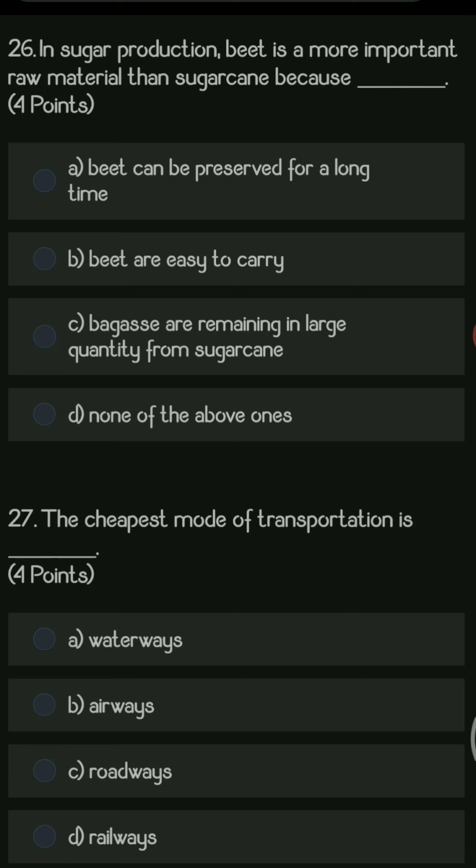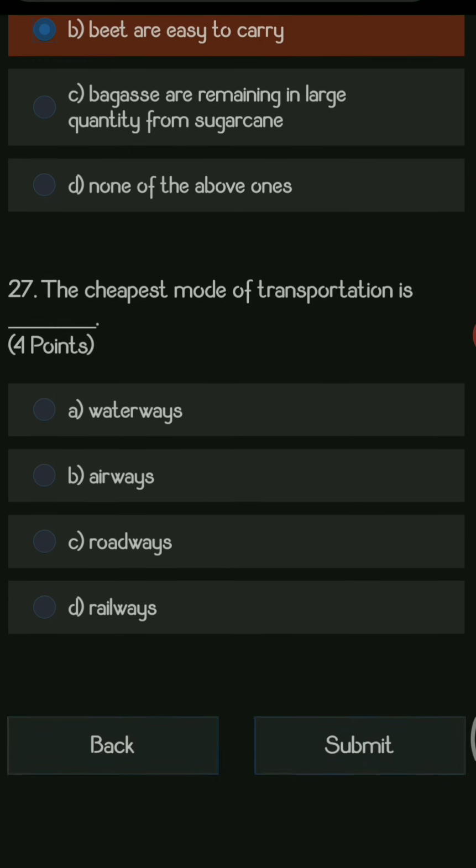In sugar production, beet is a more important raw material than sugarcane because options are beet can be preserved for a long time, beet is easy to carry, bagasse remains in large quantity from sugarcane, and none of the above. The right option is that it can be easily transported from one place to another. So that is the right answer, B.